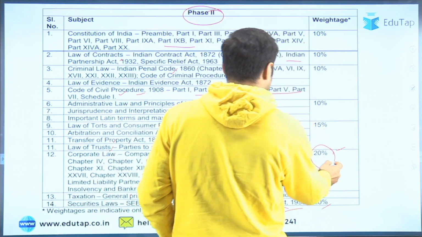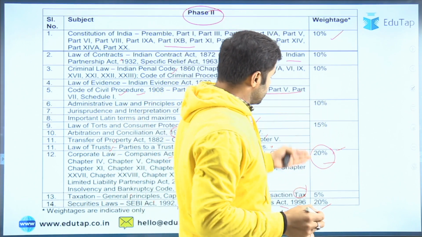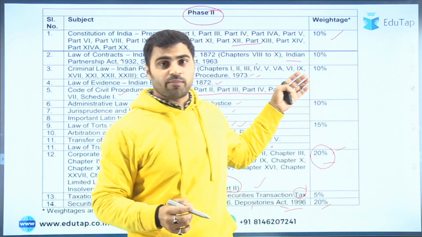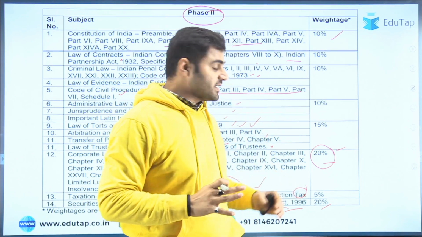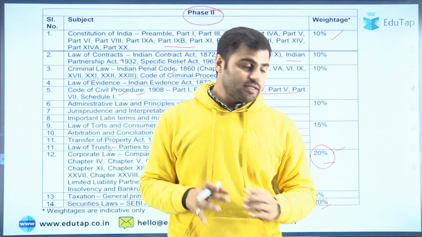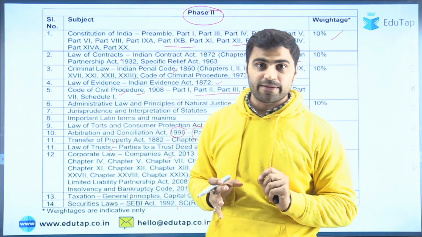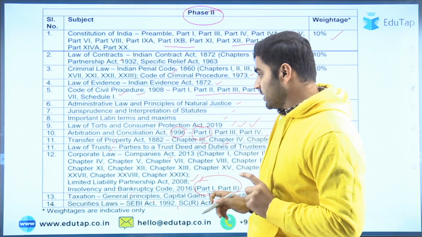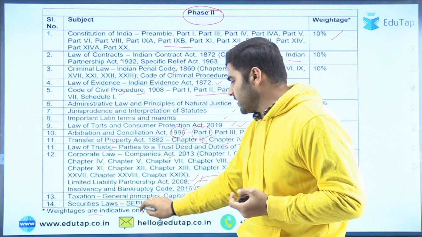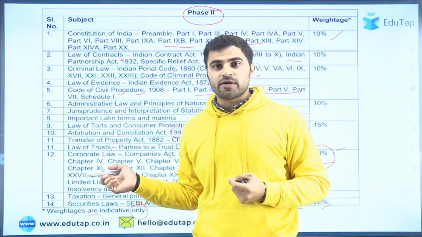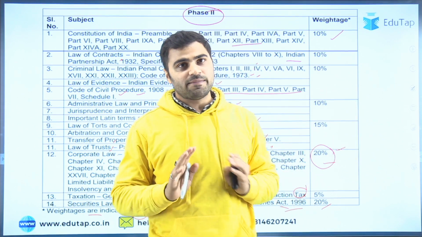So 20%, and if you talk about the constitution wala portion, so these three components, right? These three components consist of 50% of your paper, right friends? तो आपको इसी अप्रोच से प्रिपरेशन करनी है, वेटेज के हिसाब से आप प्रिपरेशन करें, so you will cover most of the syllabus in very less time. So this should be your approach, right? If you talk about the weightage, so here it is written that weightages are indicative only. So this is a kind of disclaimer, but they generally follow the weightage which they have given in the syllabus, right friends?